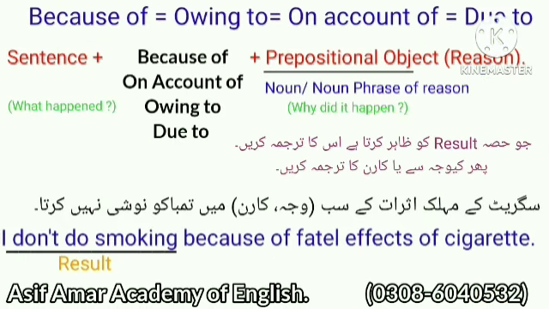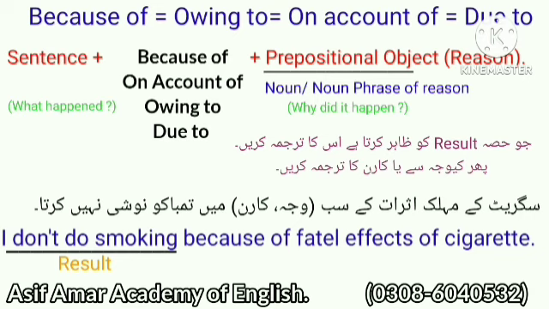In my previous examples I used because as a conjunction. Now let's discuss because of. Because of is used as a preposition in a sentence, and we can also use owing to, on account of, and due to instead of because of, because all have the same meaning.